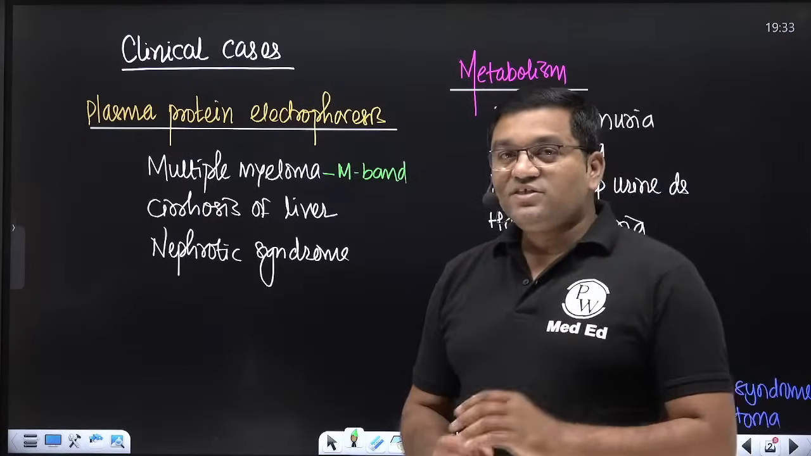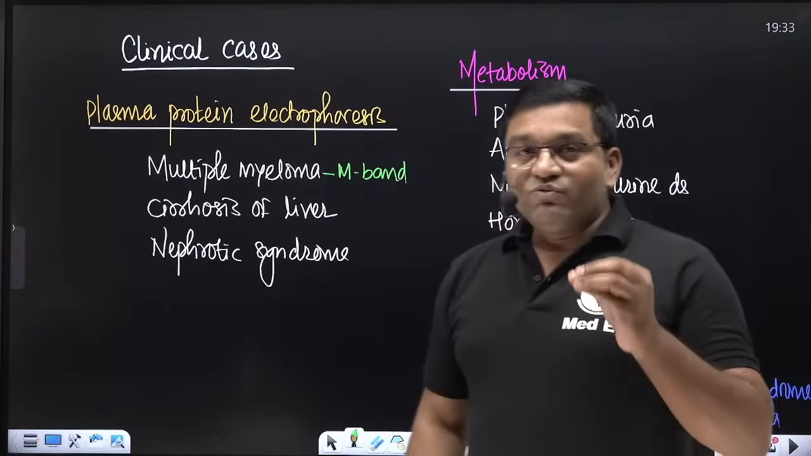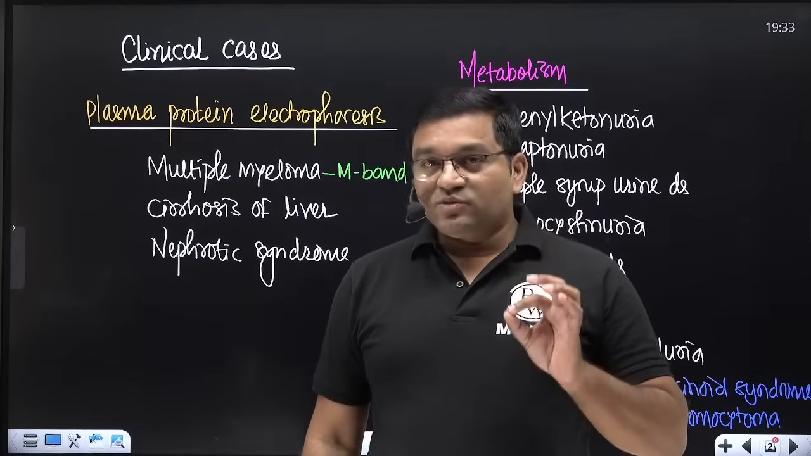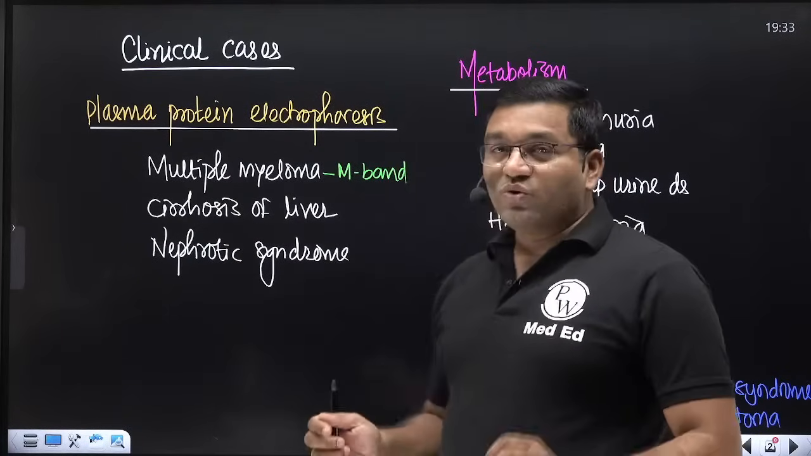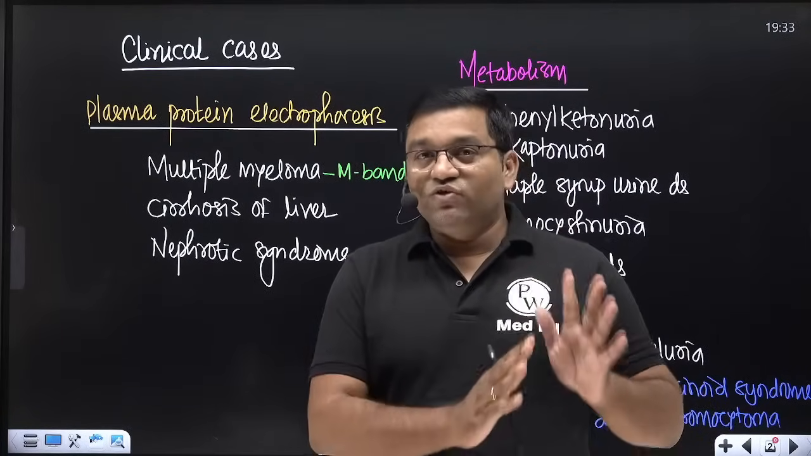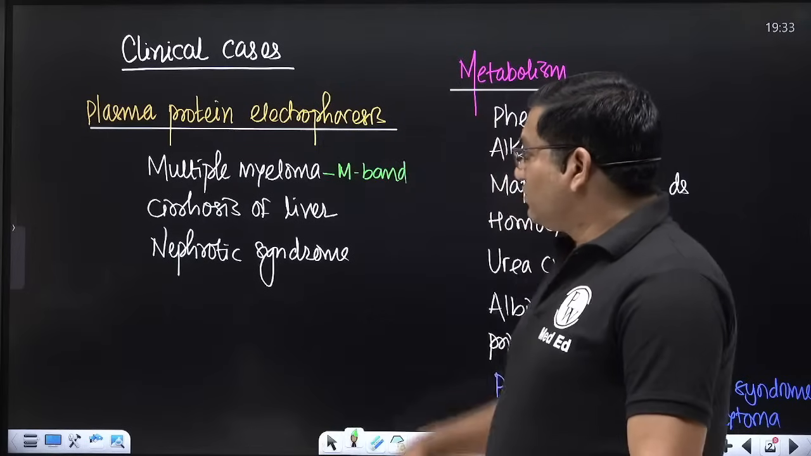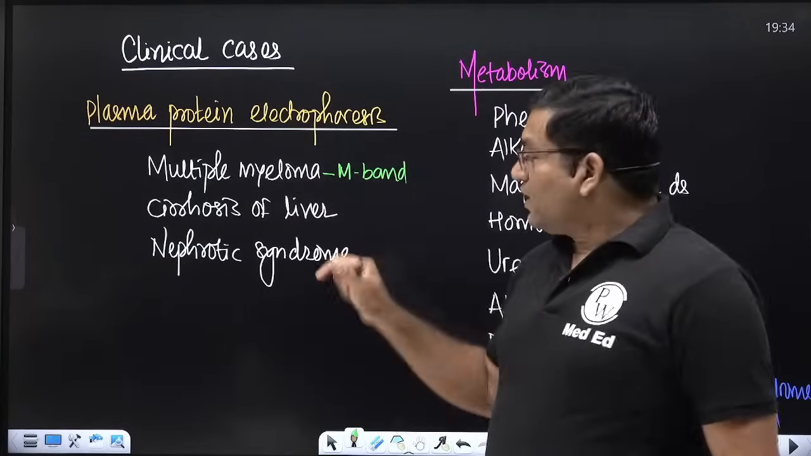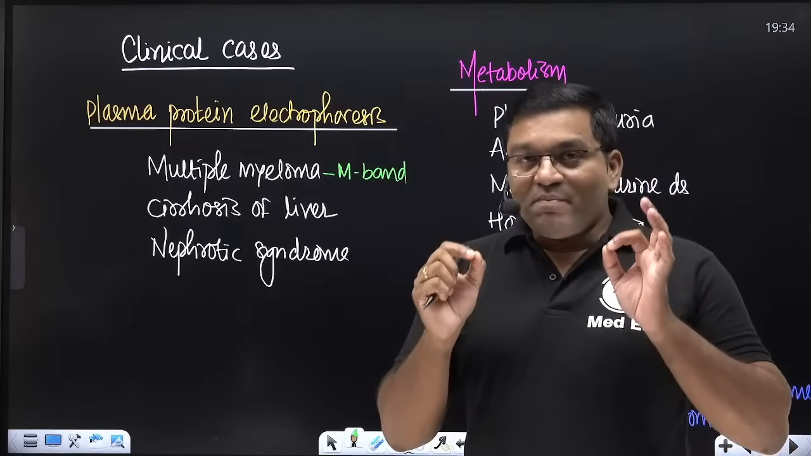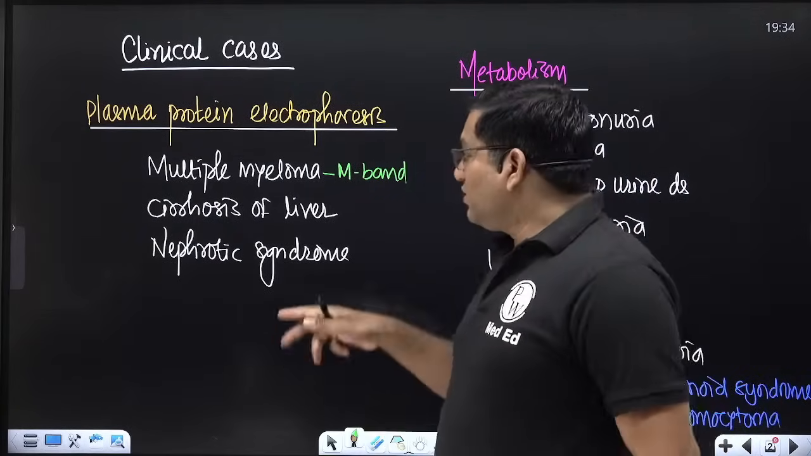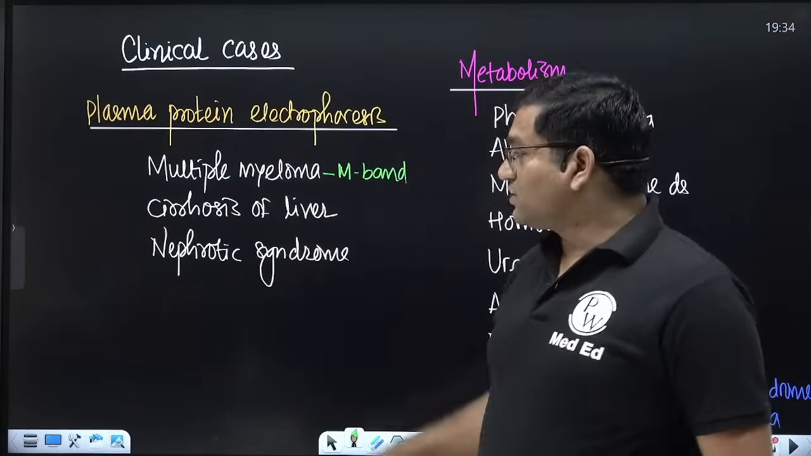These are the light chain proteins which are excreted and which give a classical positive heat test, which has the property to coagulate and form a coagulum between 40 to 60 degree centigrade. So this is multiple myeloma. The classical feature is the M band in the gamma globulin region in the electrophoresis. We are going to discuss this again.